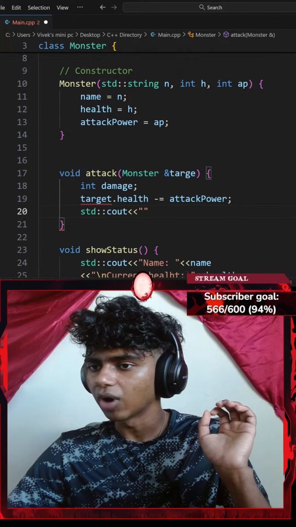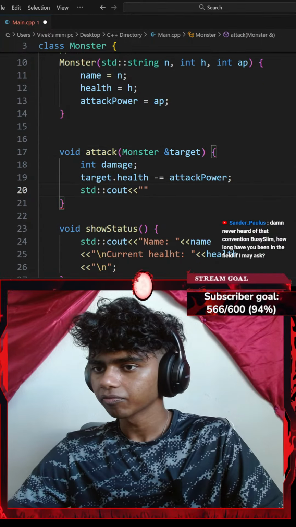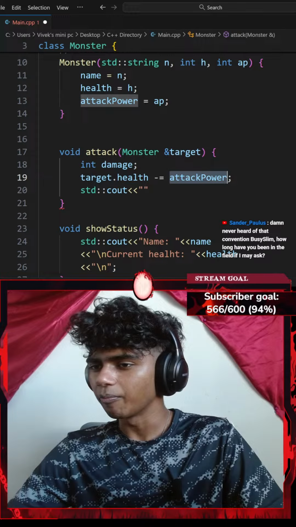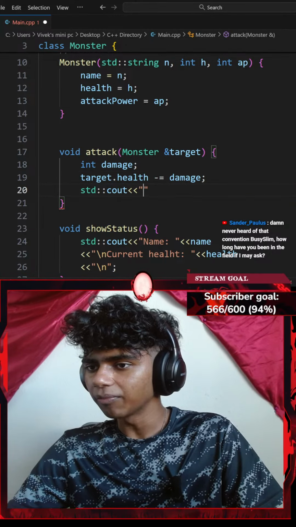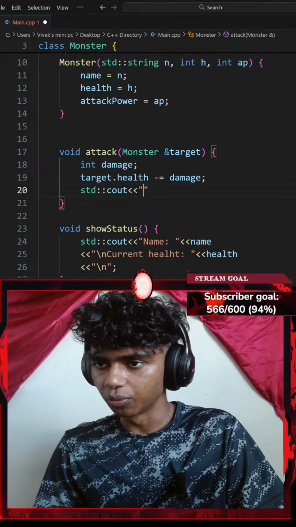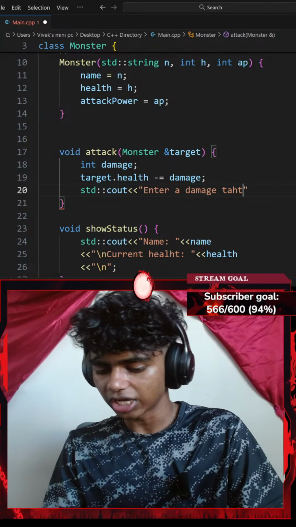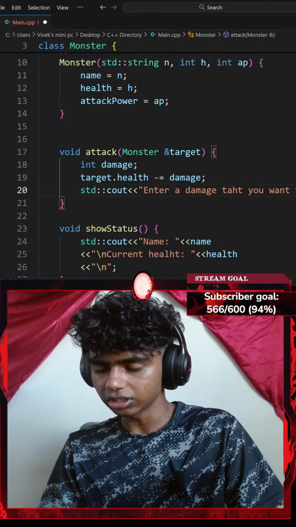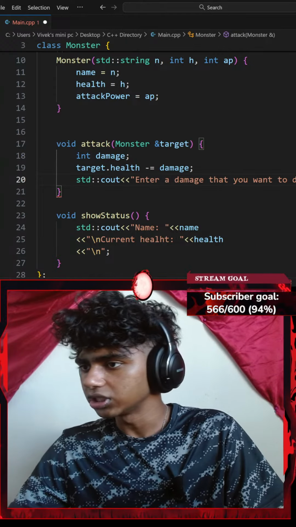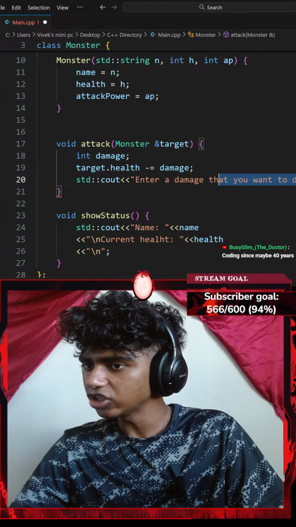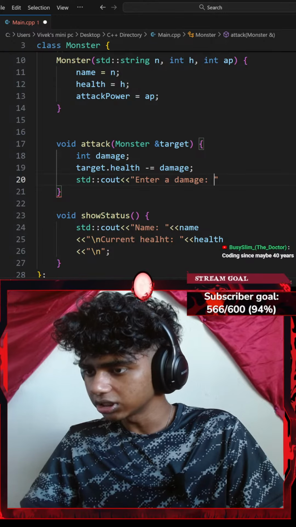Okay, let's see. So I go with my target. Did I spell target correct? Okay, it was a typo, no wonder. There we go. So target.health minus equals my damage variable. And then I go with something like a standard console output with an insertion operator. Say something like, enter a damage that you want to deal. Enter a damage, I'll just say that, and I'll end that with a semicolon.